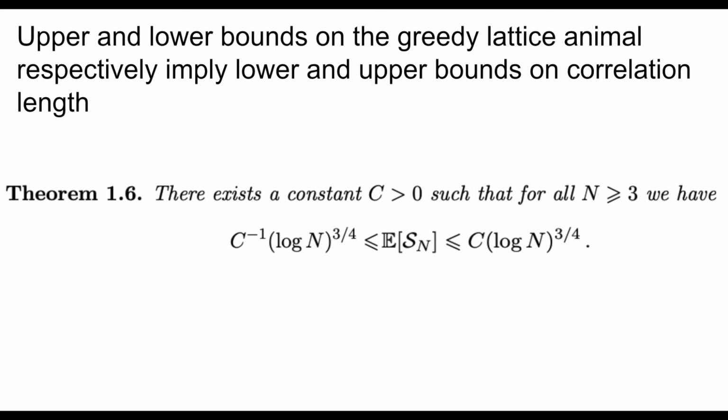In the lower bound for the greedy lattice animal, we have contributions from log n raised to a 3/4 power, multiplied by the reciprocal of some strictly positive constant c, whereas the upper bound is very similar, with the only exception that we have c instead of the reciprocal of c, in addition to the log n to the 3/4 factor.